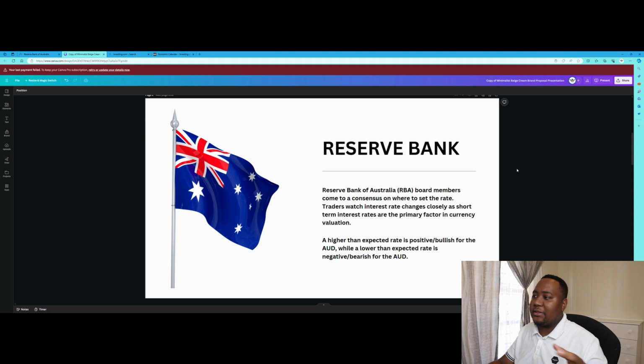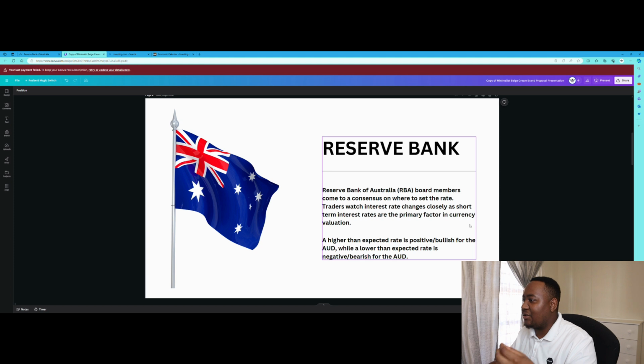The Reserve Bank of Australia's interest rate decision is where they decide on the interest rate, which traders watch closely, as short-term interest rates are primarily the factor of currency valuation. You can decide whether the currency is strong or weak based on the decision that comes out of this Reserve Bank interest rate decision.